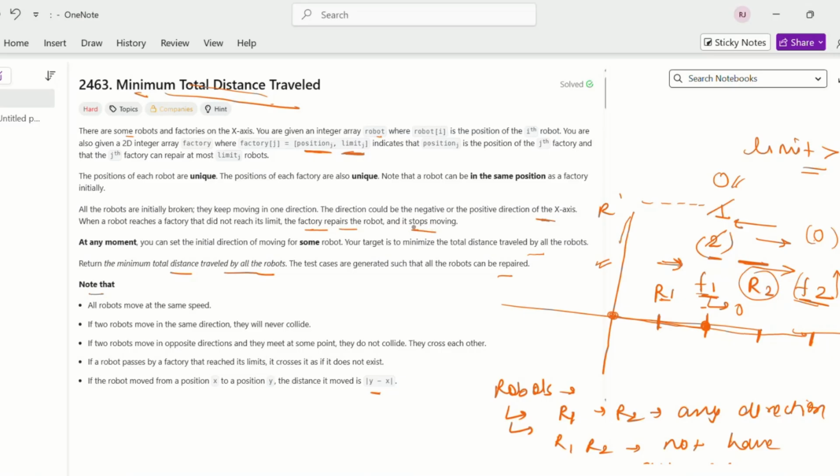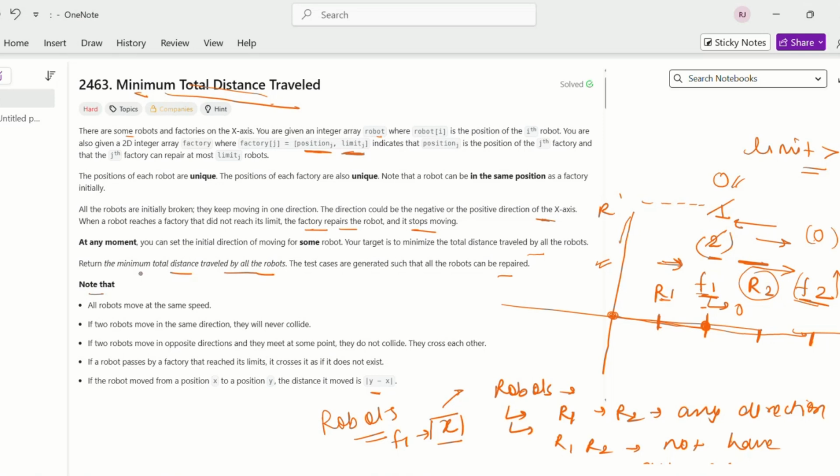So basically, the limit is the value for how many robots we can repair, and we ultimately need to repair all the robots present in the robot array. Direction is depending on us, meaning we can move a robot in any direction, left and right. But if the limit of factory F1 is, suppose, X, then we can't repair more than X robots with that factory. We need to move to another factory to repair other robots.